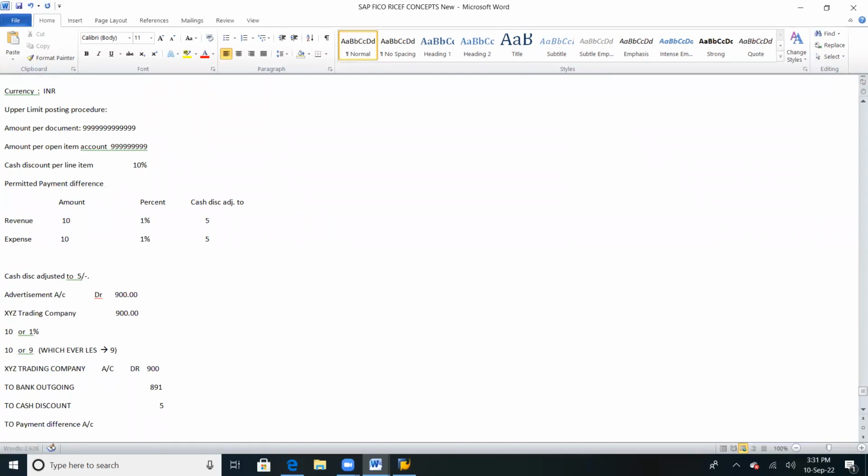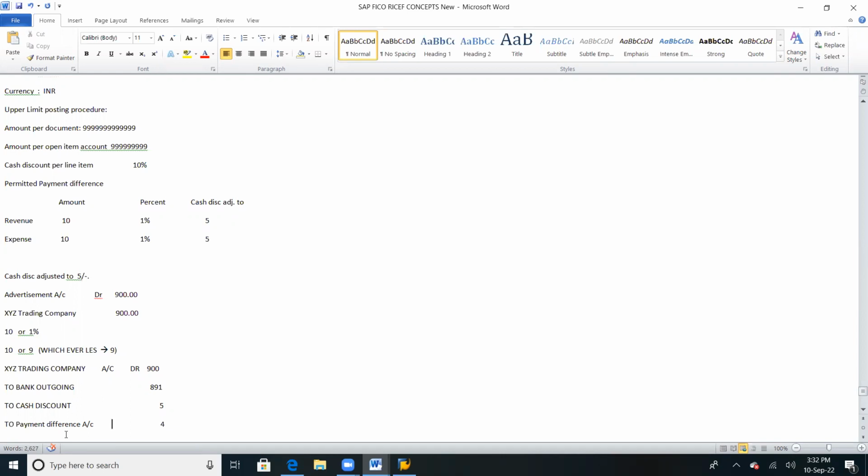When we define a cash discount, first it will take the cash discount, and after deducting that, whatever difference is there will go to the payment difference account. If we don't define the cash discount, the whole 9 rupees difference will hit the payment difference account.